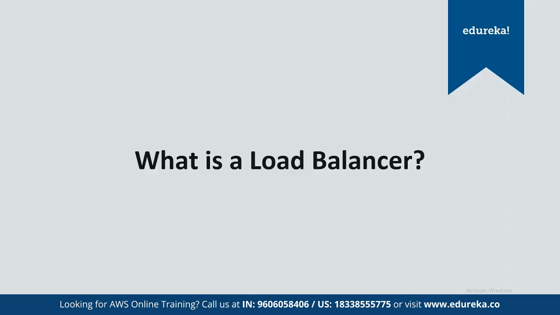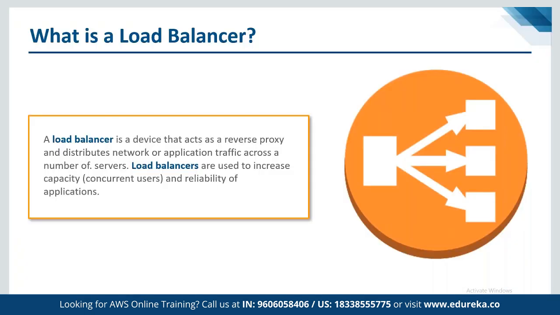All right. And what exactly is a load balancer? Using a load balancer, we can divide the entire traffic among multiple instances. That means, suppose we have three different application servers, three different web servers, and we want the traffic in these three web servers to be equally divided.